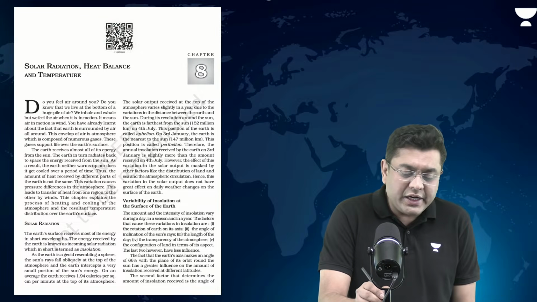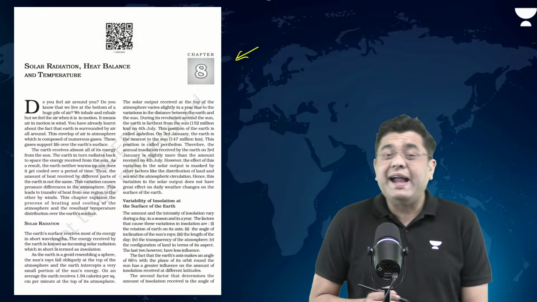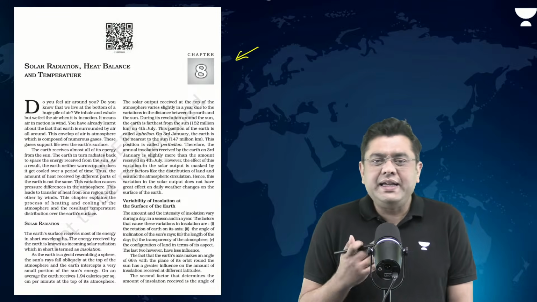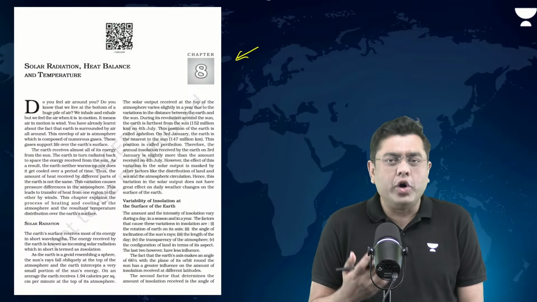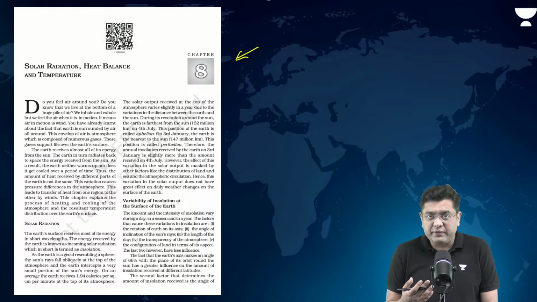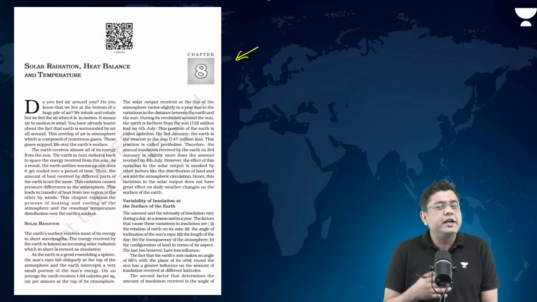Now in the last session we had been discussing solar radiation, heat balance and temperature. We had ended our discussion with the heating of land and water, whereby land tends to gain heat at a faster pace, and at the same time tends to lose heat much faster.